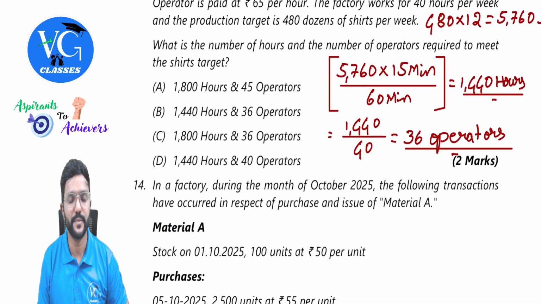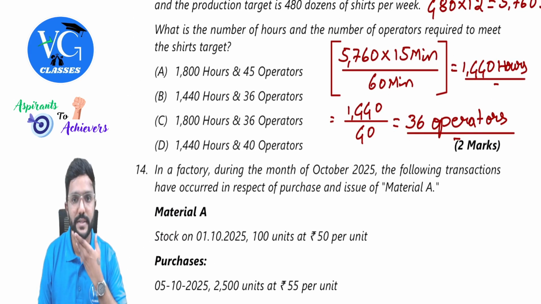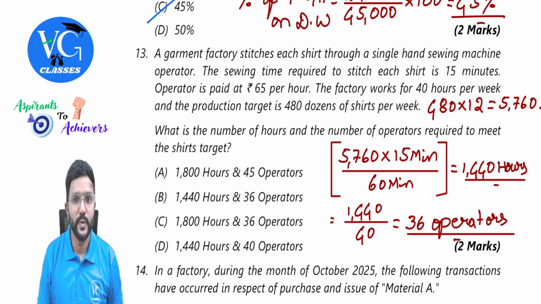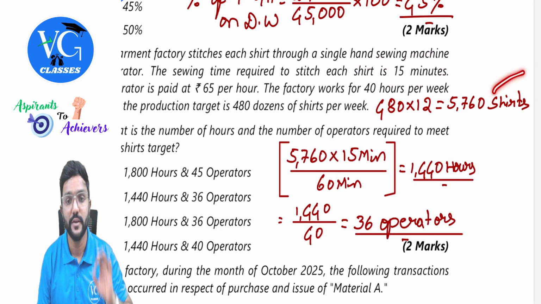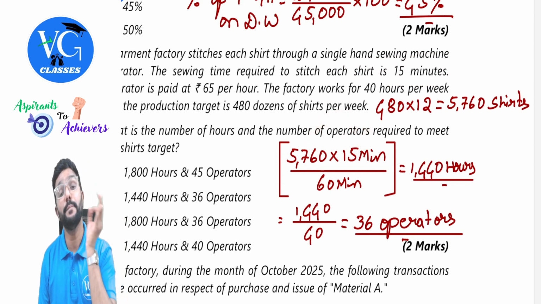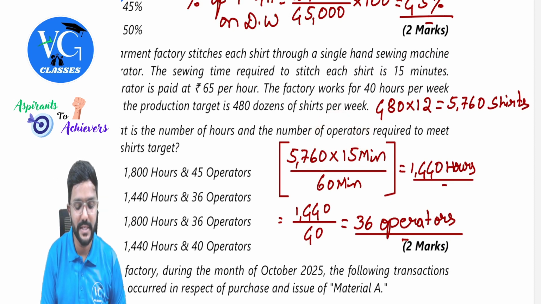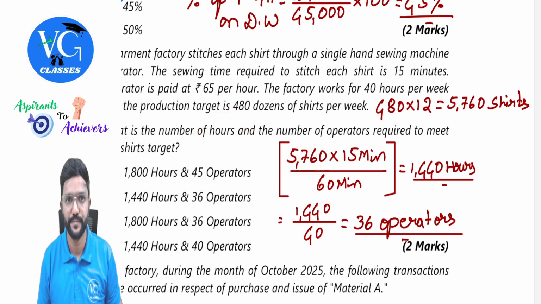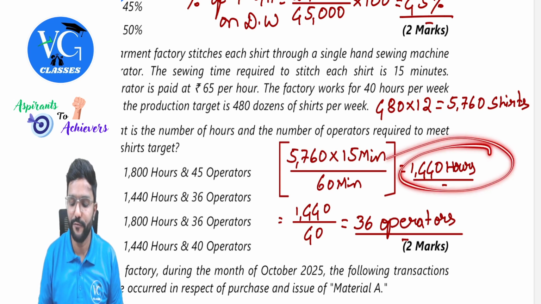What are we supposed to calculate? What is the number of hours and number of operators required to meet the shirt target? Time required to stitch each and every shirt is 15 minutes. Target is to stitch 5,760 shirts. So 5,760 into 15 minutes, you'll get the total minutes required. But what they have asked is hours, so divide by 60 minutes, because in an hour there will be 60 minutes. Is that clear? 1,440 hours.